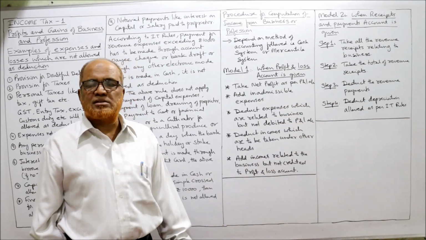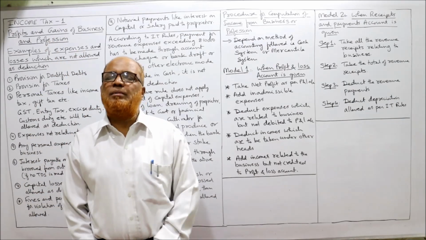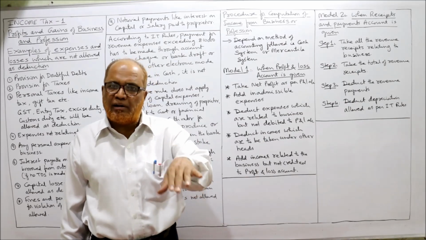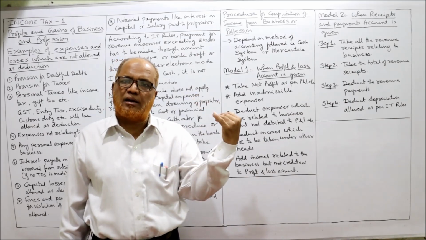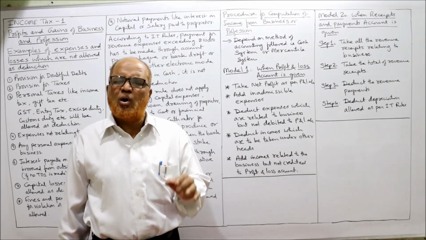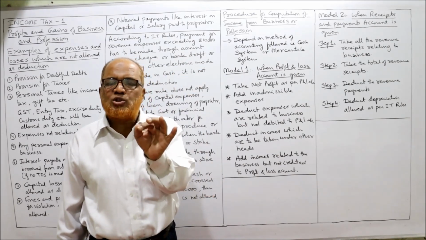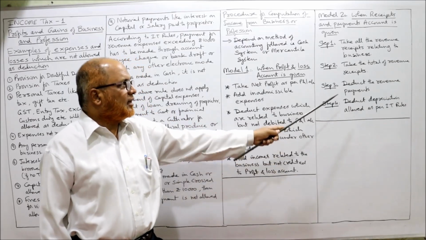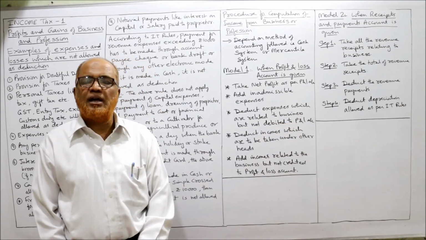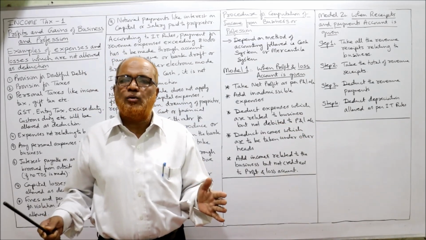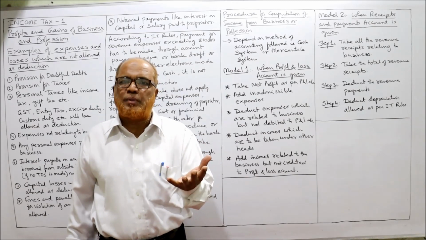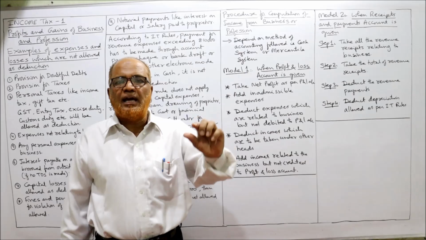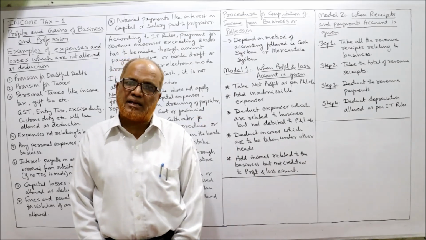Deduct the revenue payments. On the payment side of receipts and payments account, we find all payments: revenue payments, capital payments, payments relating to current year, payments relating to last year, payments of personal expenses. All the payments are given. You have to select only those revenue payments related to the business. Then take the total. Deduct depreciation as per income tax rules. If assets are used, depreciation is allowed as per IT rules. Then deduct the depreciation allowed as per IT rules, and you will get the income as per Income Tax Act.